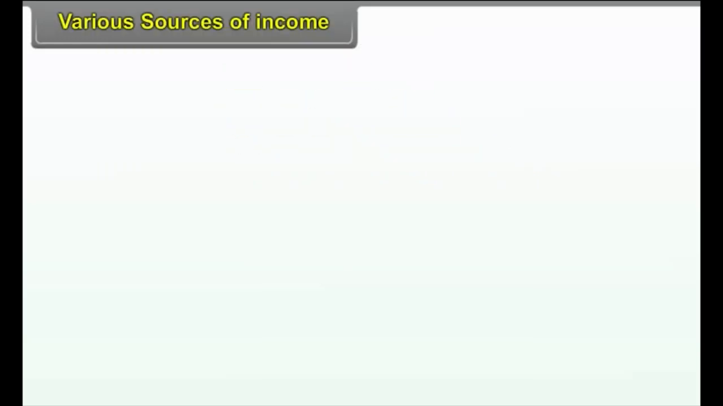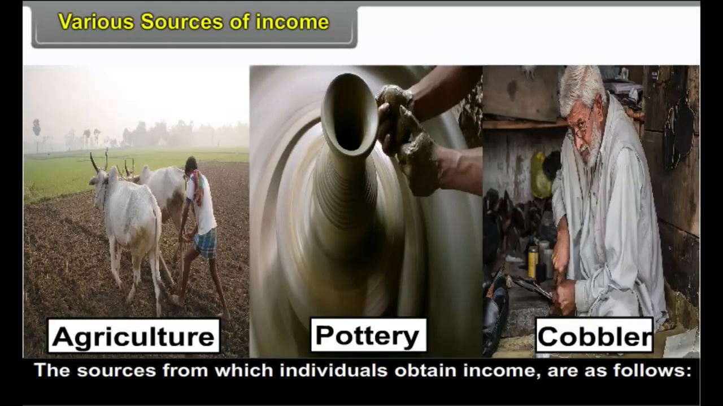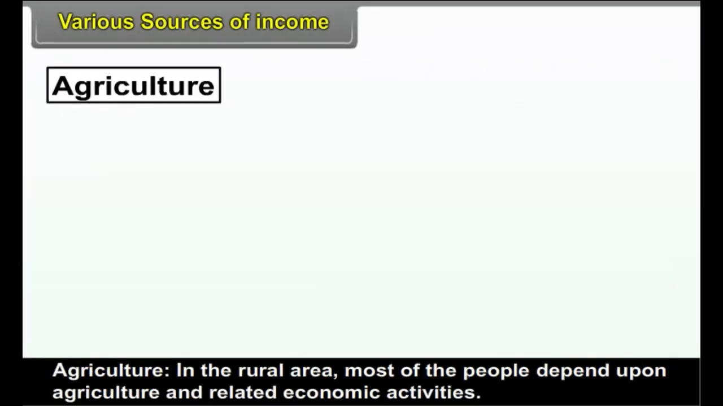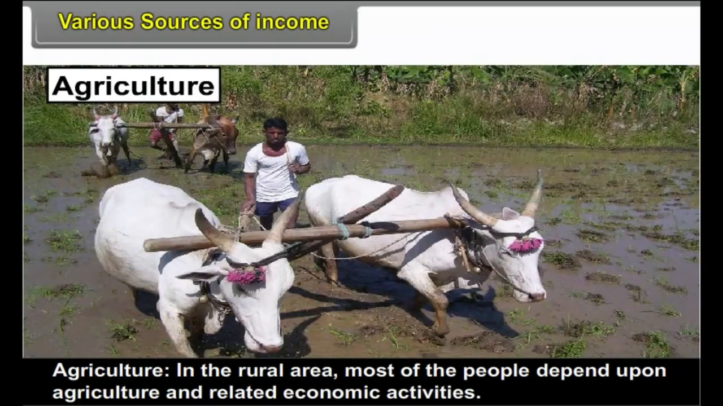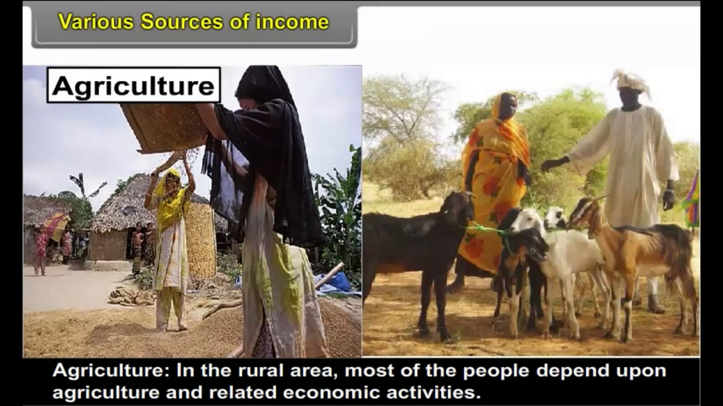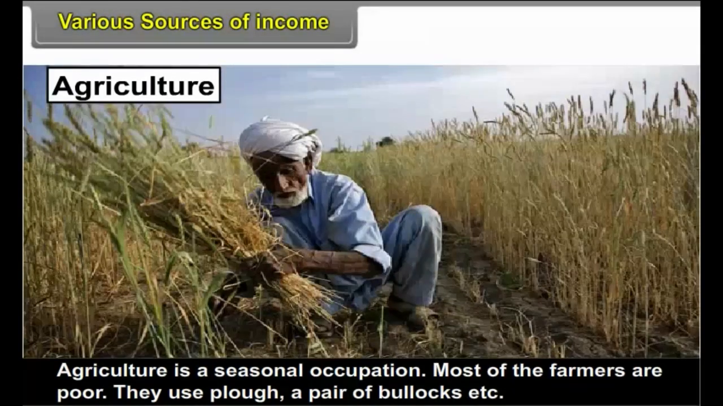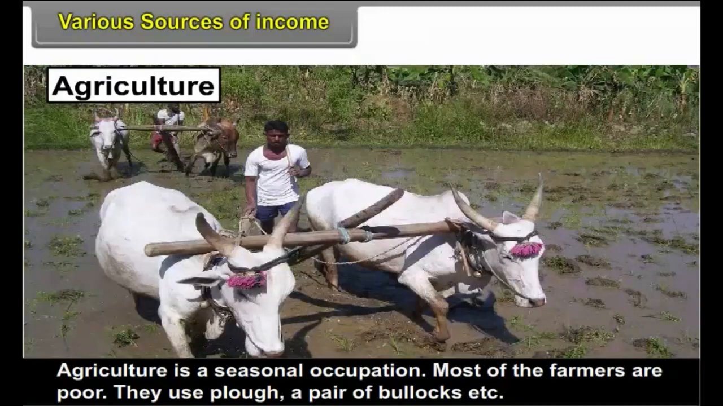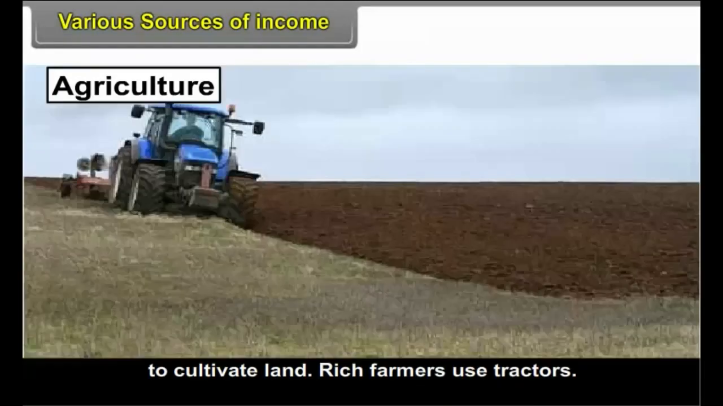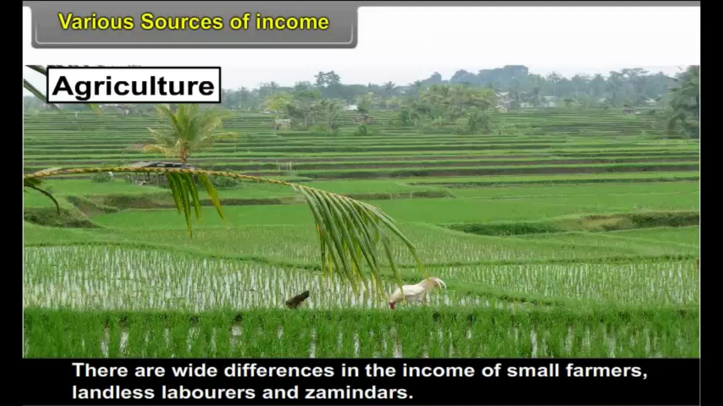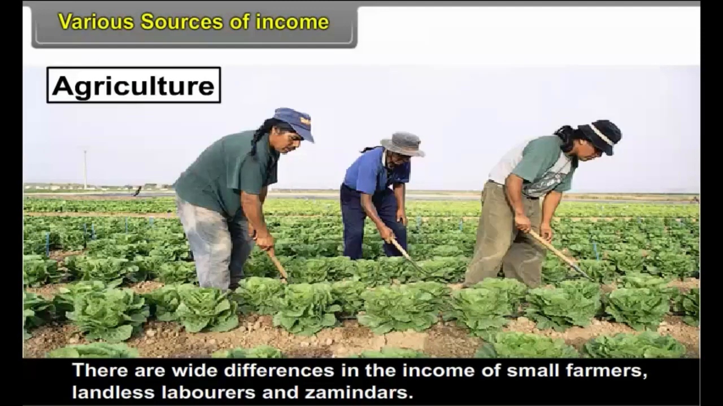3.3 Various Sources of Income. The sources from which individuals obtain income are as follows. Agriculture. In the rural area, most of the people depend upon agriculture and related economic activities. Agriculture is a seasonal occupation. Most of the farmers are poor. They use plough, a pair of bullocks, etc. to cultivate land. Rich farmers use tractors. There are wide differences in the income of small farmers, landless labourers, and zamindars.